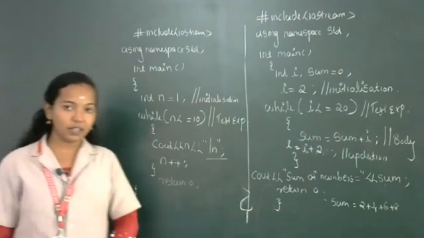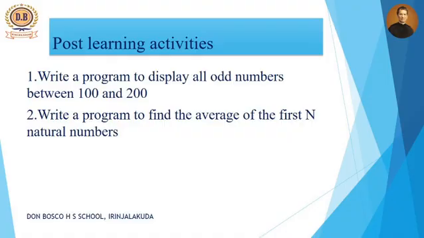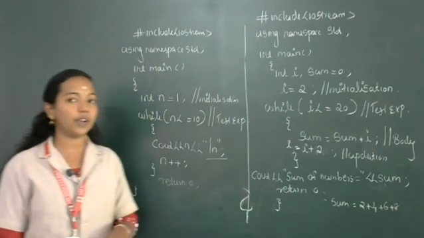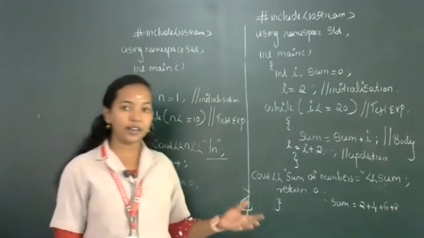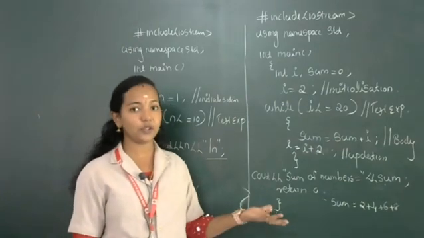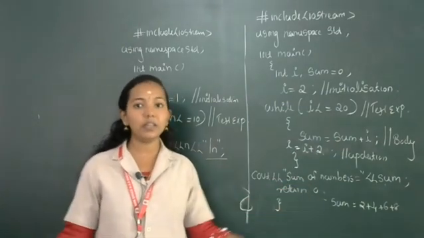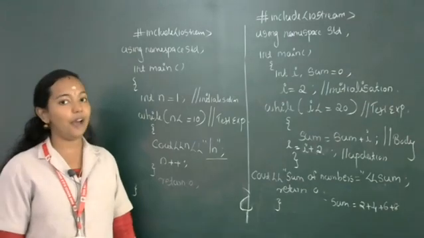Two questions I am giving as homework, similar to this. The first program: display all odd numbers between 100 and 200. You can refer to the first program for this. The second one: find the average of the first 10 natural numbers. Here we are finding the sum. In the second program, you want to find the average. Hope you understood how we are finding the average of these numbers. If the sum is available, then we can easily find out the average.